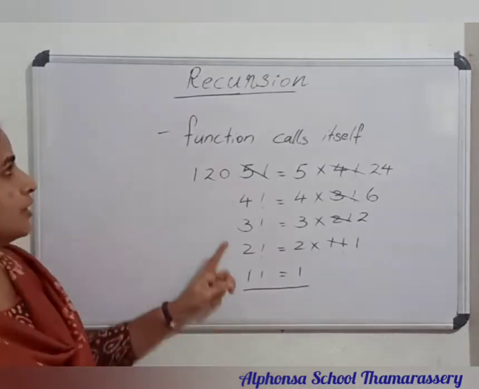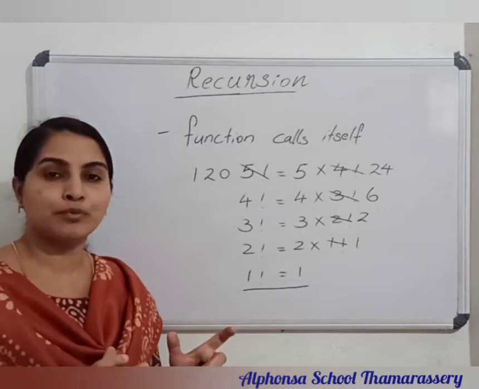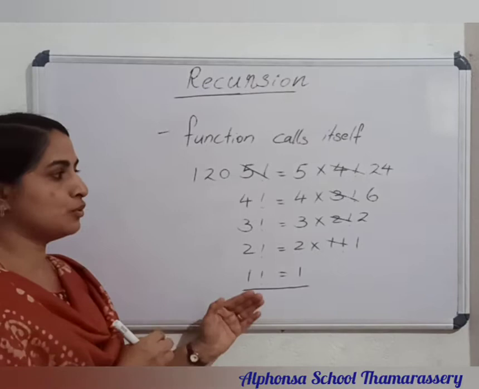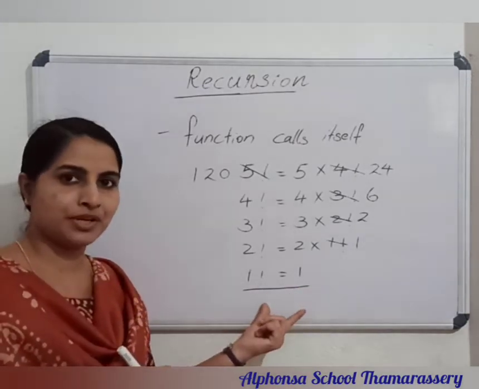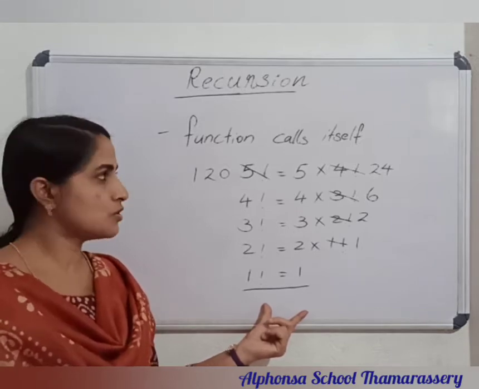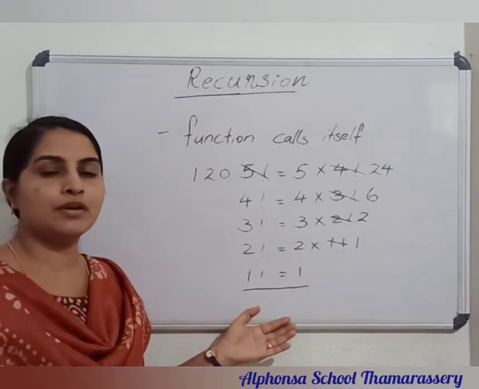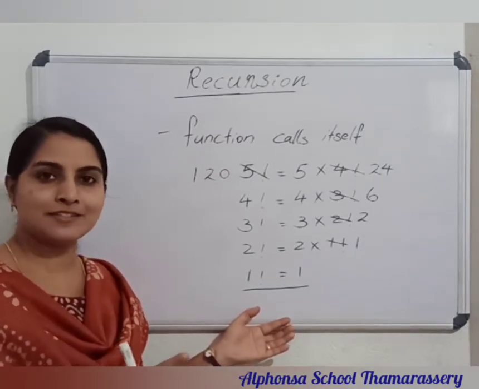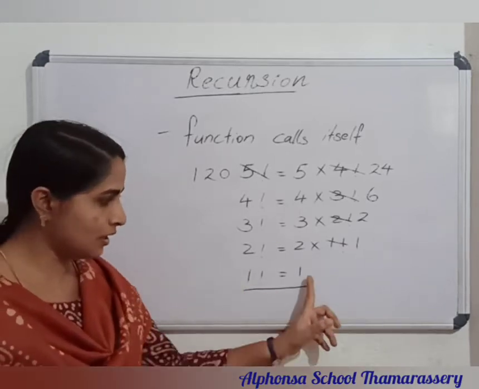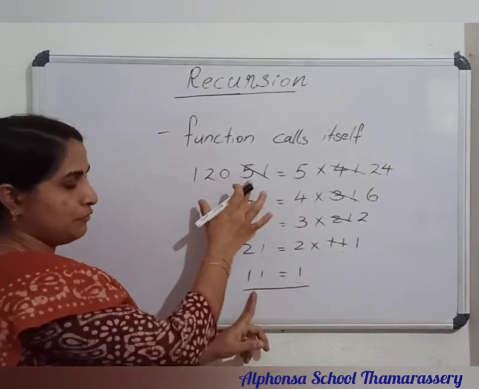So another definition for recursion is a programming technique to solve a large computational problem by making it reducible to the smallest, and the smallest one is able to be solved. It is a programming technique to solve a large computational problem by repeatedly applying the same procedure in a solvable manner.